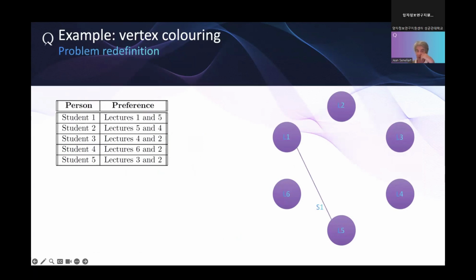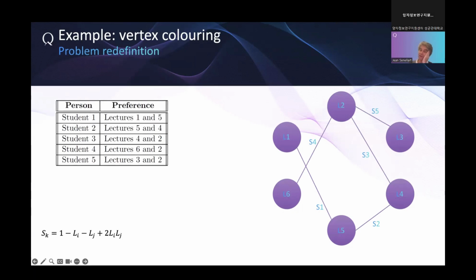So you have the different lessons, L1, L2 to L6. And then student 1 has a preference to attend lecture 1 and lecture 5. So we can draw an edge between L1 and L5. The same for L5 and L4, L4 and L2, and so on. These are the different edges. We can see that we were thinking about the coloring problem.